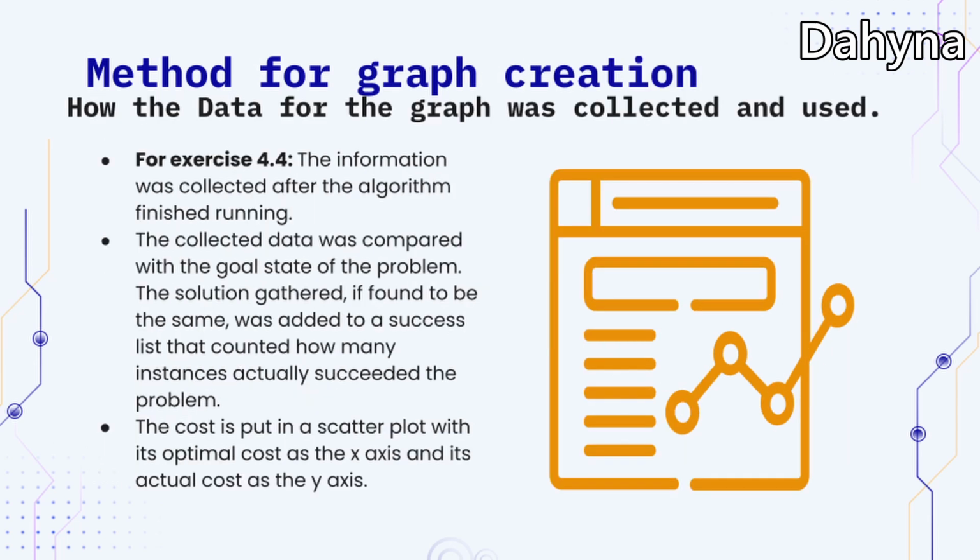How the data for the graphs was collected and used. For exercise 4.4, the information was collected after the algorithm finished running. The collected data was compared with the goal state of the problem. The solution gathered, if found to be the same, was added to a success list that counted how many instances actually solved the problem. The cost is put in a scatter plot with the optimal cost as the x-axis and its actual cost as the y-axis.